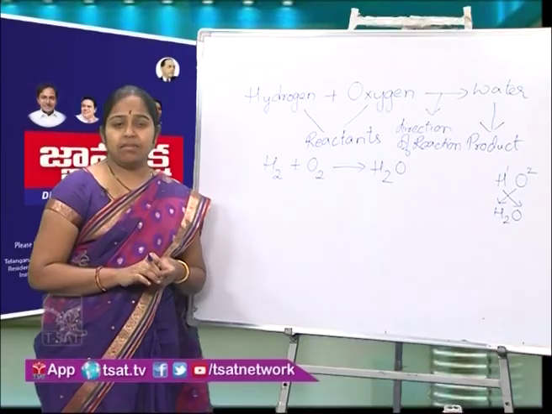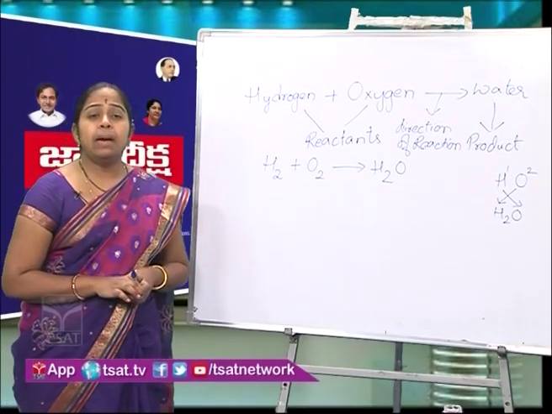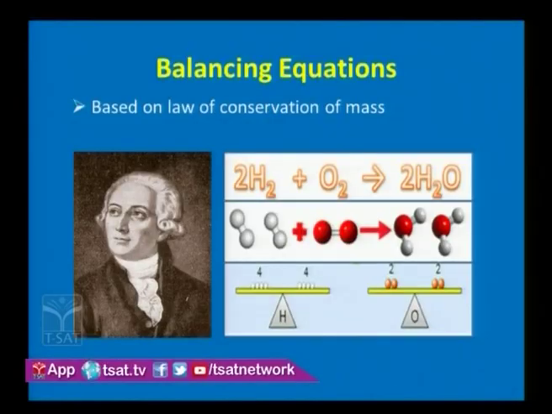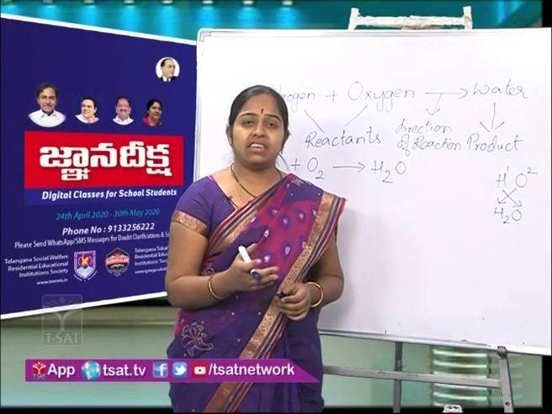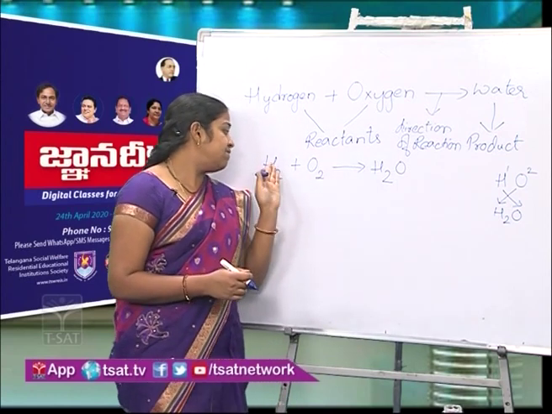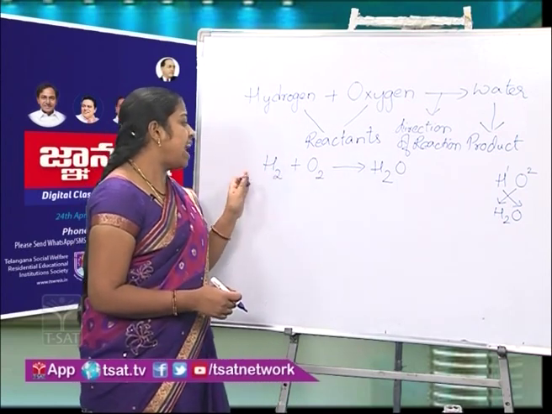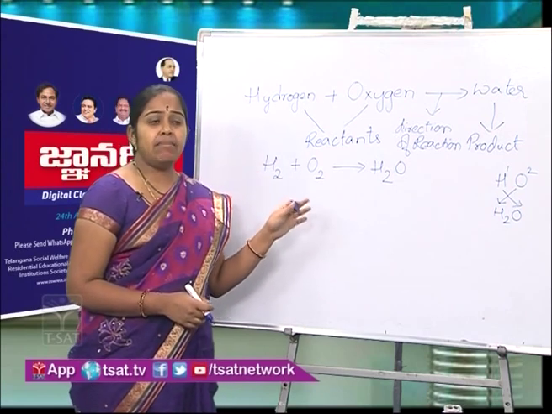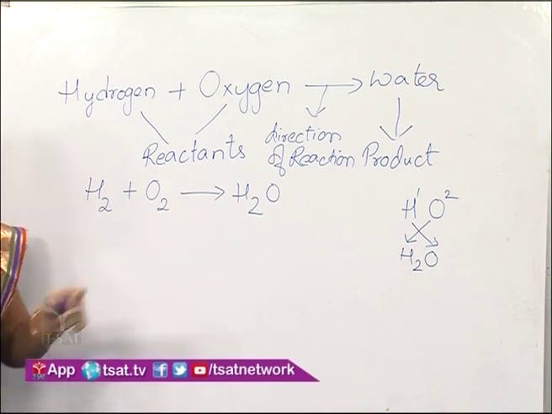Now during a chemical reaction we have to have the mass balance. Based on the law of conservation of mass given by Lavoisier, which states that mass is neither created nor destroyed, the total mass of the reactants should be equal to the total mass of the products. There is no mass destruction during the reaction. So to have the mass balance, we just check that the number of atoms of each element are equal on both sides of the equation.